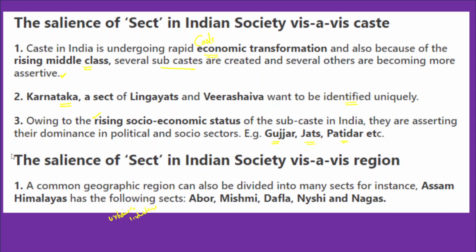Now, secondly, we need to talk about the salience of sect in Indian society vis-a-vis region also, because this is clearly asked in the question. So a common geographic region can also be divided into many sects. If you take the example of the Assam Himalayas, they can be further segregated into sects like Abor, Mishmi, Dafla, Nishi and Nagas. So this is how, when we talk about the region, in that particular region also there are different sects.